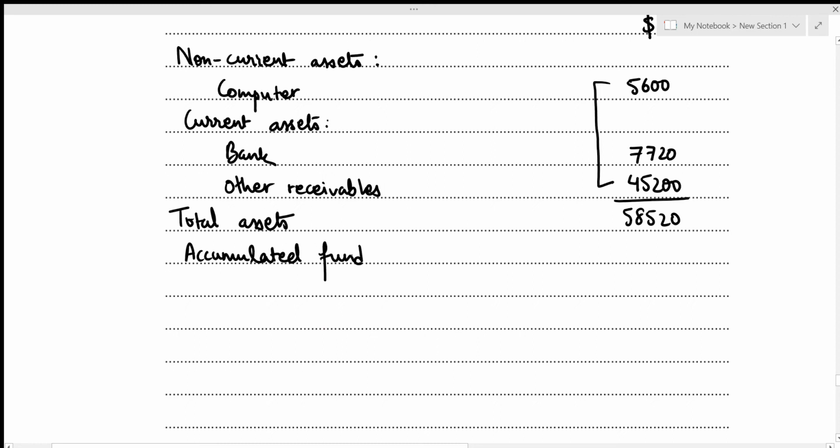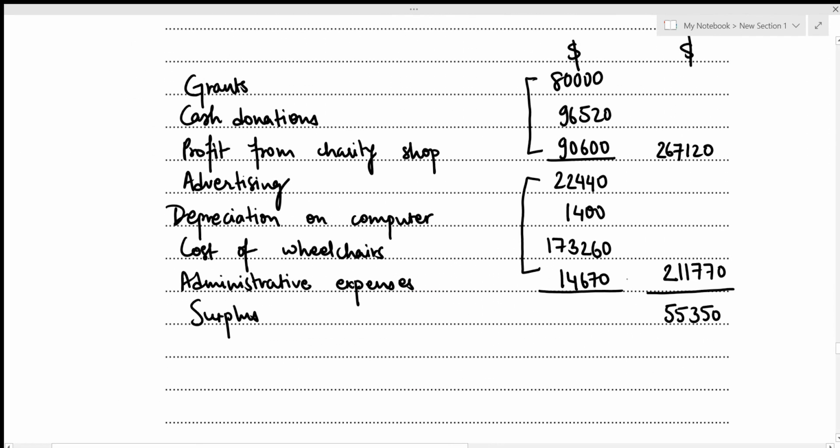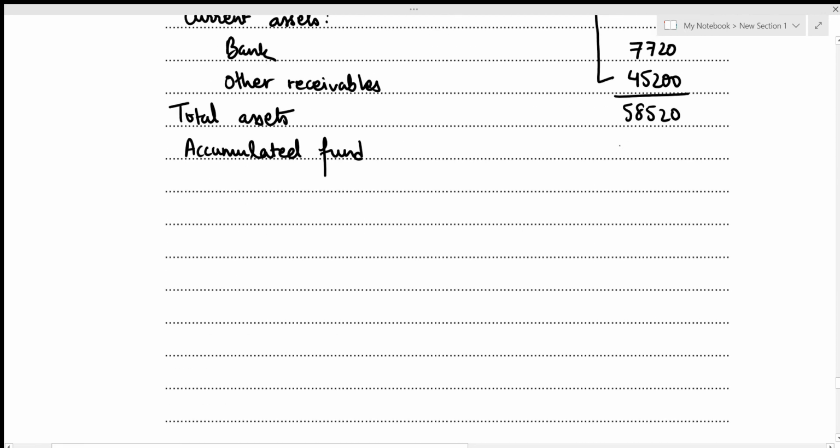And accumulated fund is just the sum of surpluses or deficits over the years. And we know that X Society has been operating only for this particular year, which means that accumulated fund is just going to be the surplus or deficit of this particular year. Let's have a look at our income and expenditure account. And we figured out that for this particular year, there was a surplus of 55,350, which means that this is the amount that we need to record in our statement of financial position under the heading of accumulated fund. Let's do that. So that's